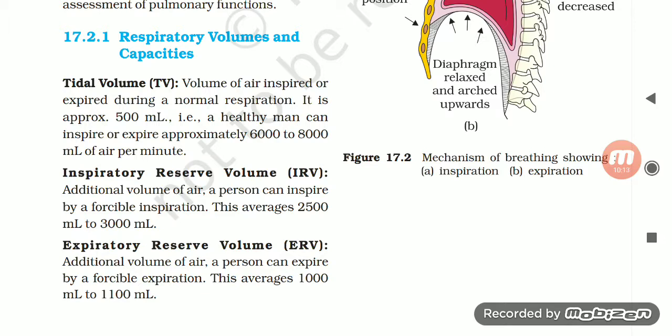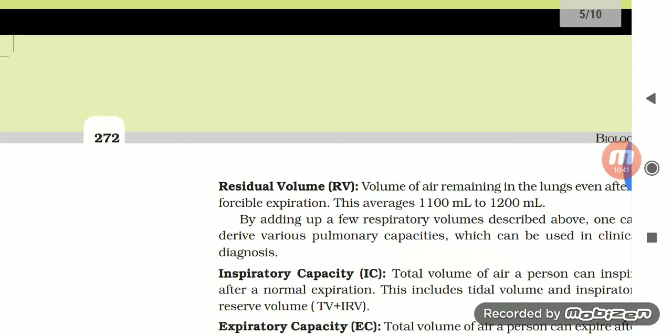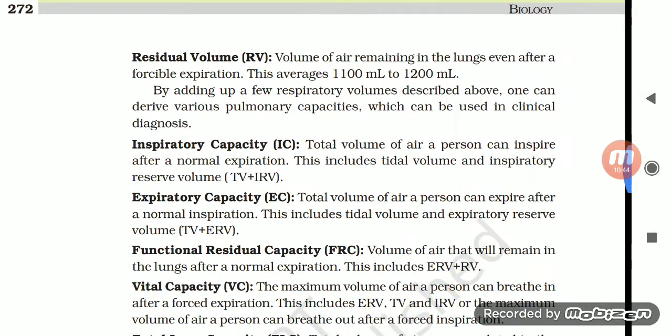Now we are moving on to inspiratory reserve volume or IRV: additional volume of air a person can inspire by a forcible inspiration. This averages 2500 milliliters to 3000 milliliters. Moving on, expiratory reserve volume. As the name suggests, it is the additional volume of air a person can expire by a forceful expiration. This averages 1000 milliliters to 1100 milliliters. Moving on, we have residual volume. As the name suggests, it is the volume of air remaining in the lungs even after a forcible expiration. This averages 1100 milliliters to 1200 milliliters.